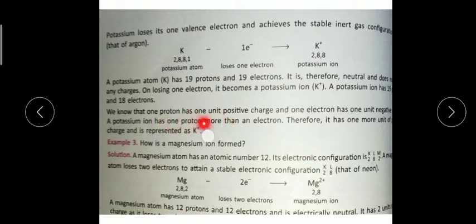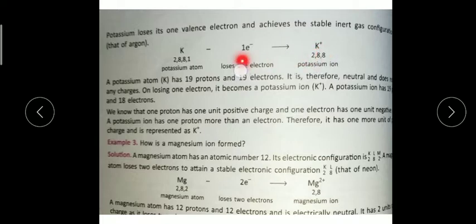One proton has 1 unit of positive charge and 1 electron has 1 unit of negative charge. So that's why it loses the 1 electron. Potassium is losing 1 electron in this case, so potassium is carrying only 1 positive charge.